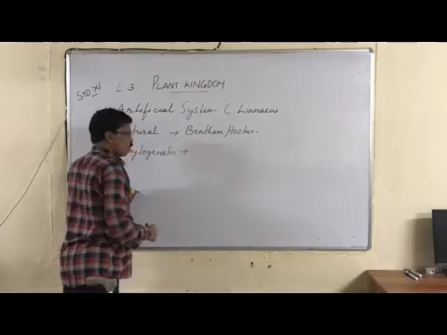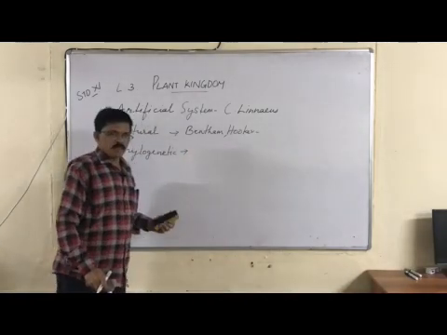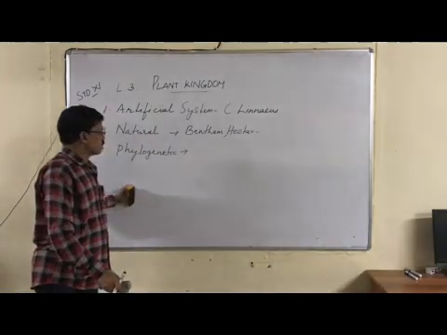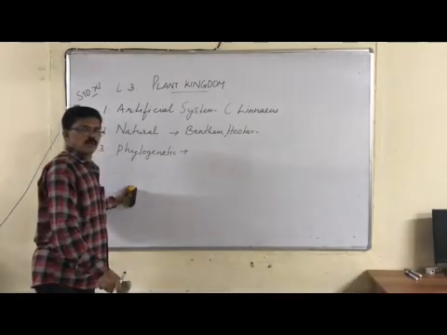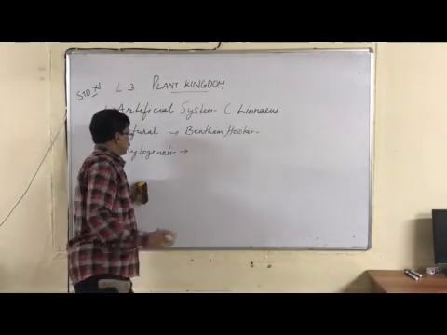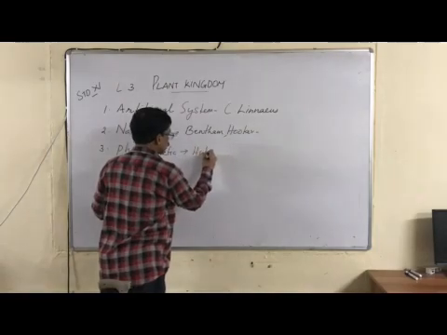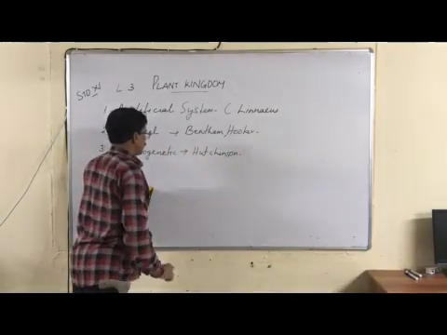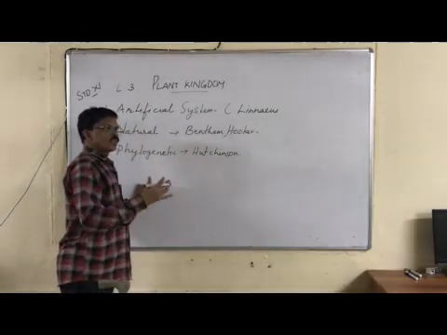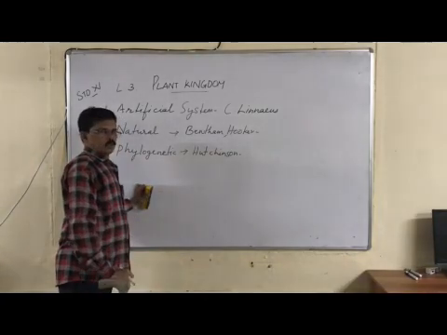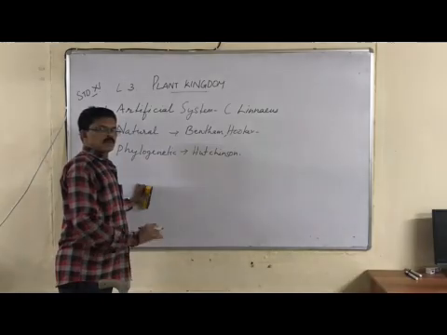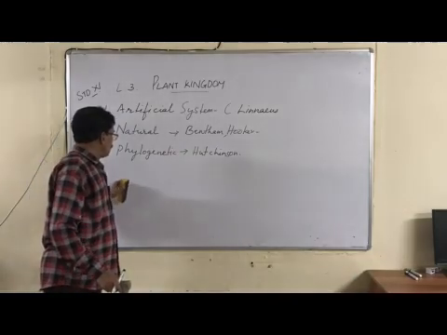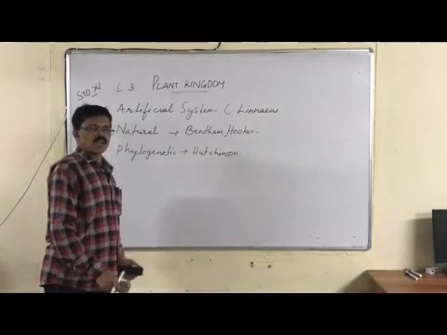Then the third one is the phylogenetic system of classification. Phylogeny means the evolutionary relationship of organisms. This system was introduced by Hutchinson. He introduced this classification by considering the evolutionary relationship between organisms. So this is another accepted system of classification. Of the three systems, artificial, natural and phylogenetic, the natural and phylogenetic systems are more acceptable.